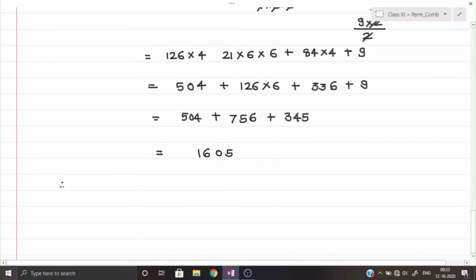Okay, so here we can say that therefore total number of ways is equal to 1605. That will be your answer of part number 3rd. Our method is right. Calculation we need to check once again. Now let us start the question number 4th.